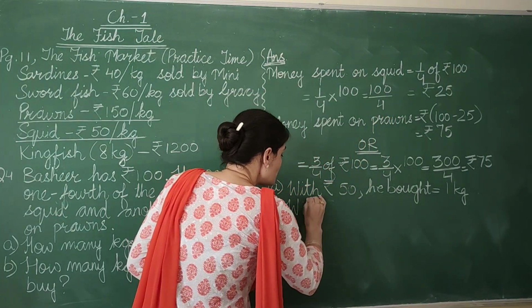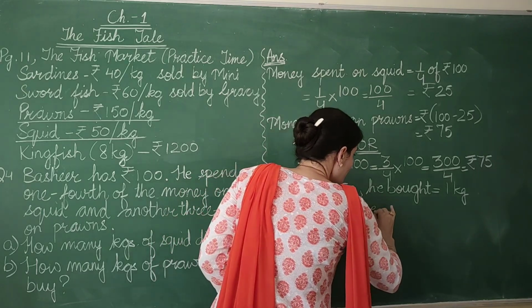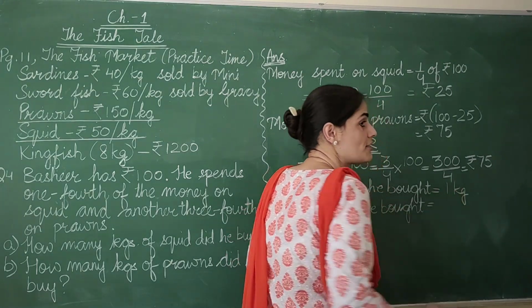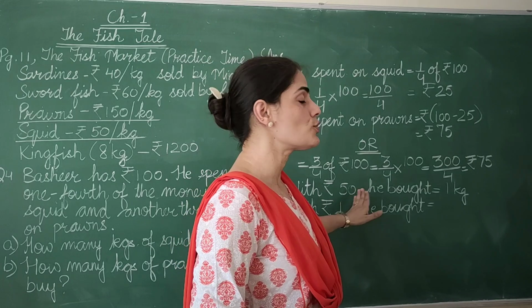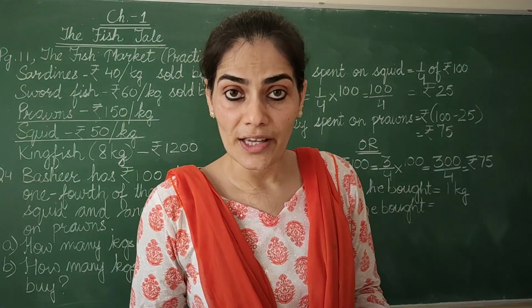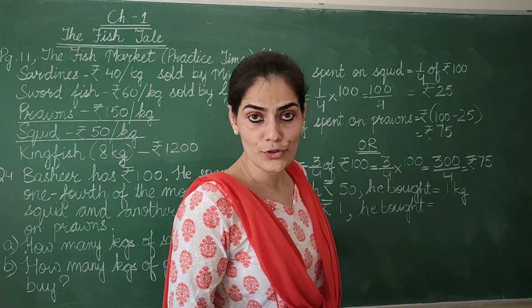Now, with rupee 1, will he buy more or less? Why am I finding it for 1, beta? We know how much he can buy with rupees 50. We want to find it for rupees 25. So let's find it for rupee 1 first of all.